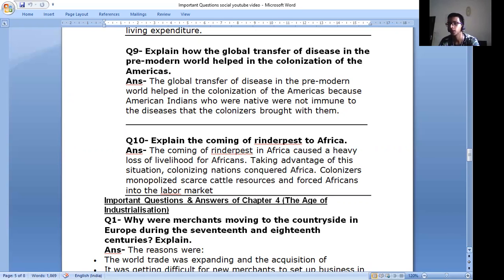Explain the coming of Rinderpest to Africa. Answer: The coming of Rinderpest in Africa caused a heavy loss of livelihood for Africans. Taking advantage of this situation, colonizing nations conquered Africa. Colonizers monopolized scarce cattle resources and forced Africans to go into the labor market.